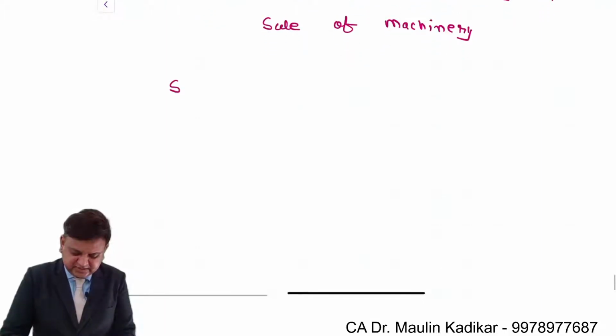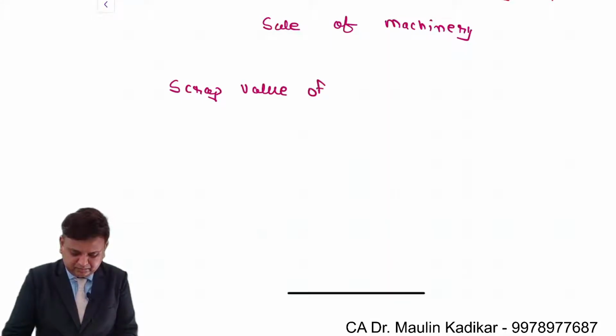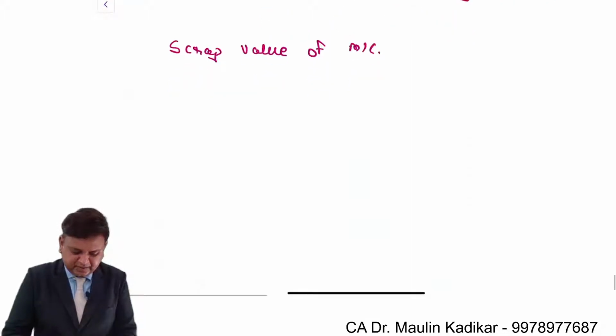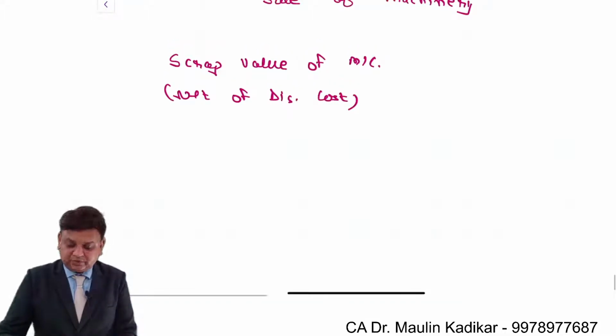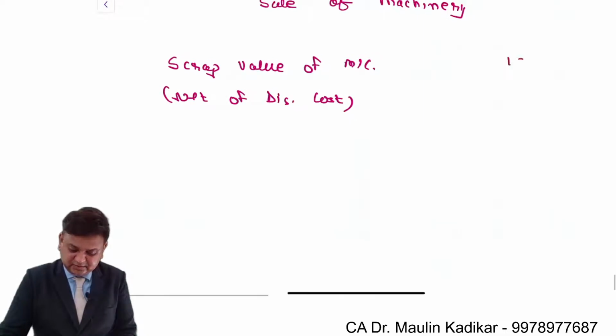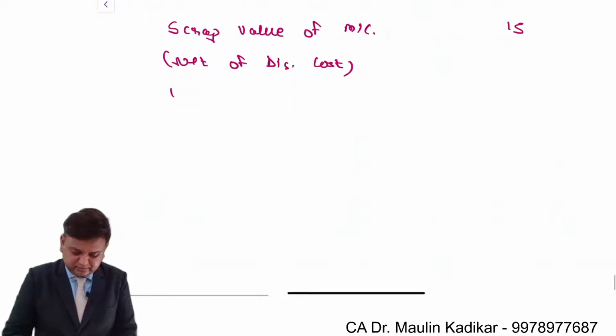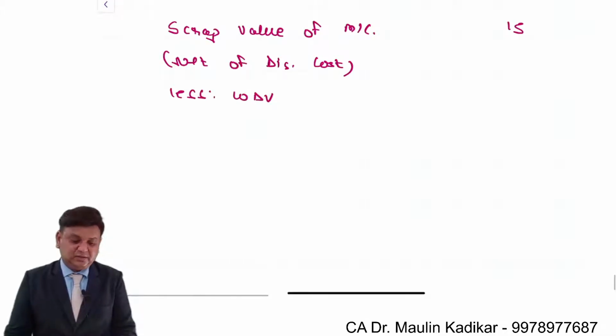We understand that the scrap value of the machinery, net of dismantling cost, is an amount of 15 lakhs, less written down value of the machinery.